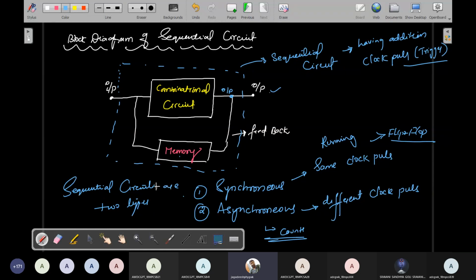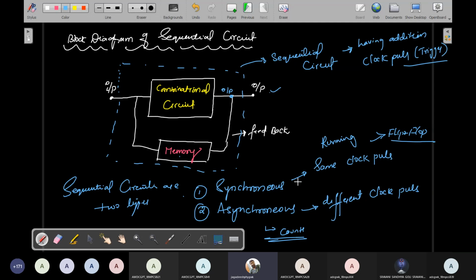Sequential circuits are of two types: synchronous and asynchronous. Synchronous means the system runs with the same clock pulse, and asynchronous systems run with different clock pulses. Using the same clock pulse, we can build counters and flip-flops. So flip-flops are examples of synchronous systems, and counters are also examples of synchronous systems.